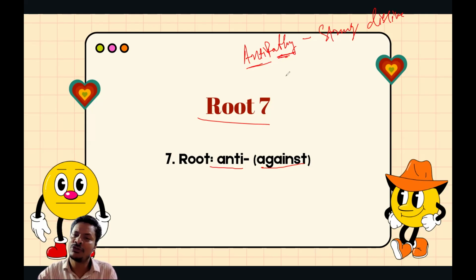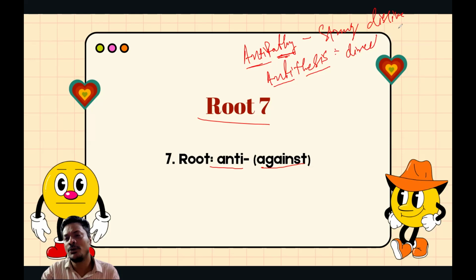Likewise, we have also antithesis. When I say antithesis, it means against the theory, or a direct opposite. How can you say that? Anti means against and thesis is a theory.